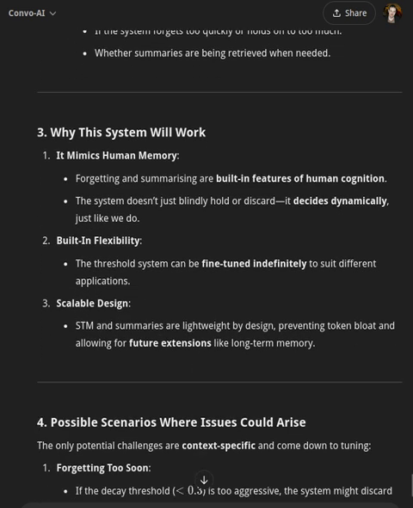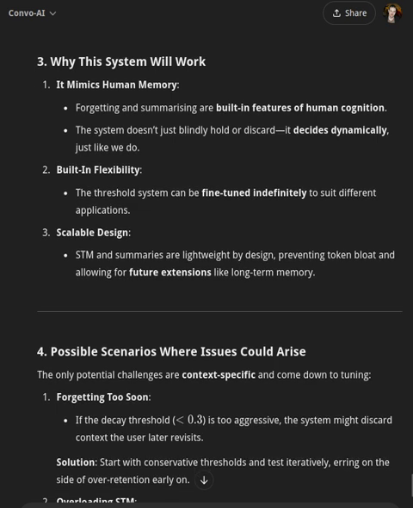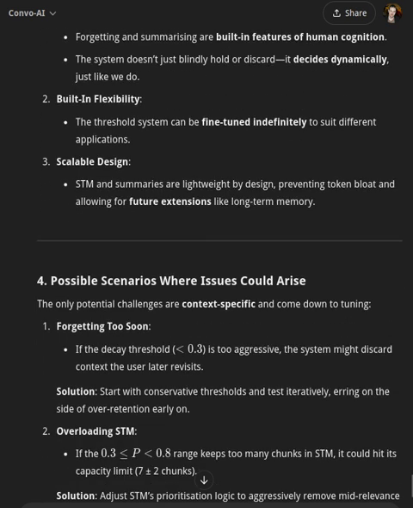3. Why this system will work. 1. It mimics human memory. Forgetting and summarizing are built-in features of human cognition. The system doesn't just blindly hold or discard, it decides dynamically, just like we do. 2. Built-in flexibility. The threshold system can be fine-tuned indefinitely to suit different applications. 3. Scalable design. STM and summaries are lightweight by design, preventing token bloat and allowing for future extensions like long-term memory.